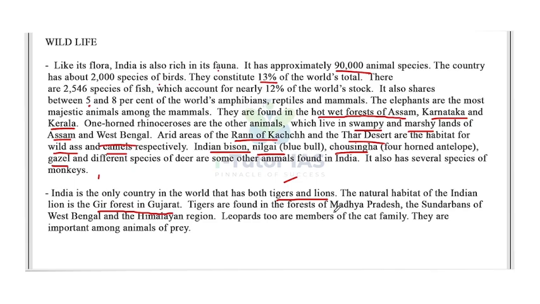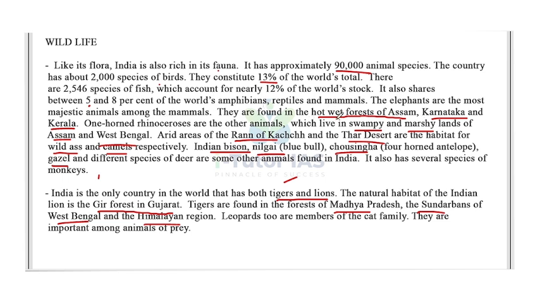Tigers are found in the forests of Madhya Pradesh, the Sundarbans of West Bengal and the Himalayan region. Leopards too are members of the cat family. They are important among the animals that prey. Okay, so repeat again. Mainly the first one is the elephant.